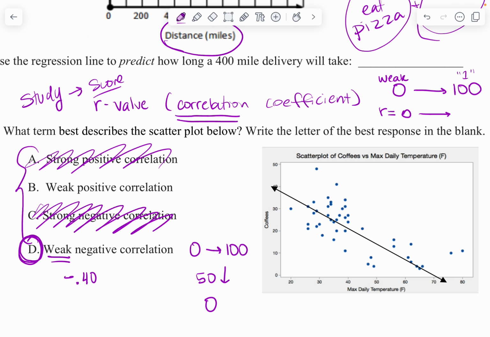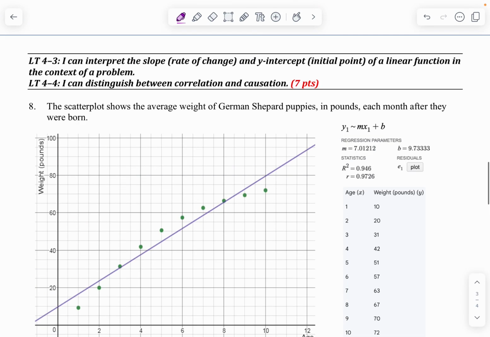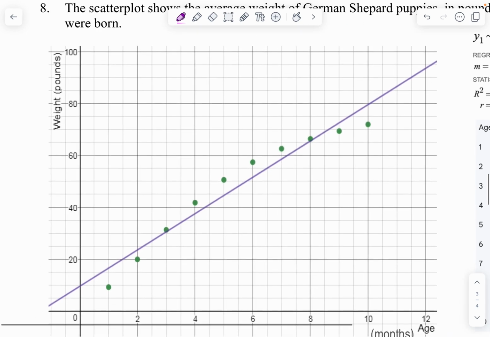So again, pick a number between 0 and 100. What you're communicating to someone is the stronger the number, the closer you are to 100, the more closely these dots are getting closer to that line. So if I find another picture on here somewhere, like, ta-da, look at that line. It's really close to a lot of those dots. So right off the bat, I'm thinking, okay, this is a strong relationship.